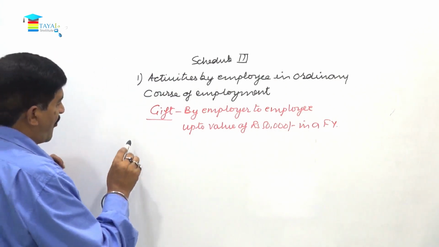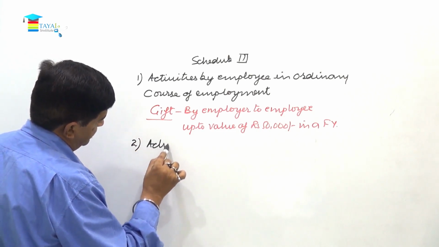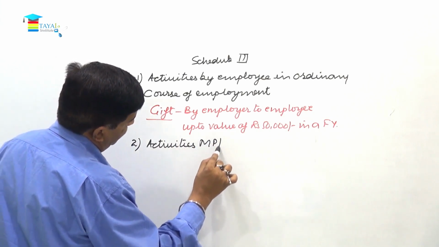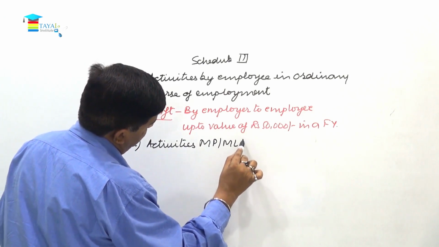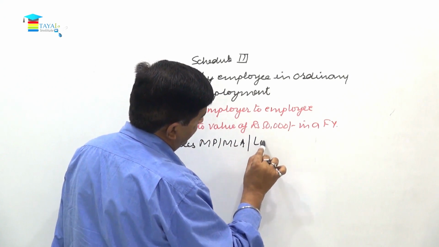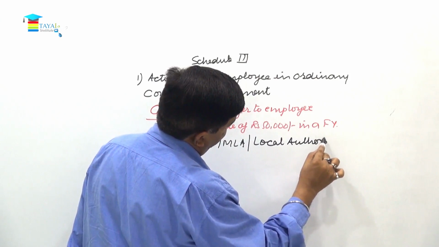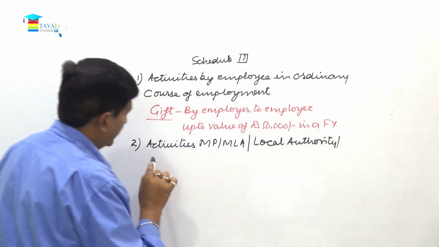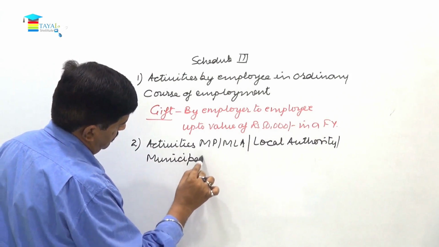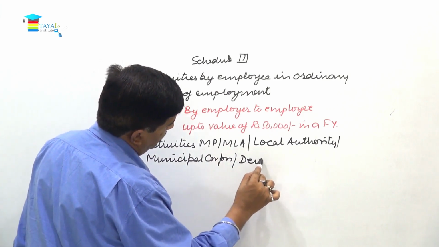Then comes activities of members of parliament, members of legislative assembly, or authority, or you can say local authority or panchayat or board, municipal corporation, or development board.